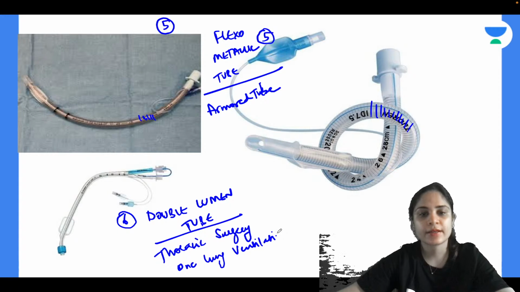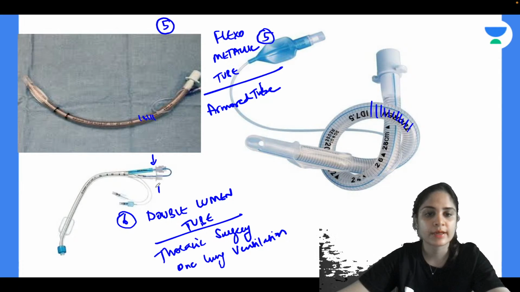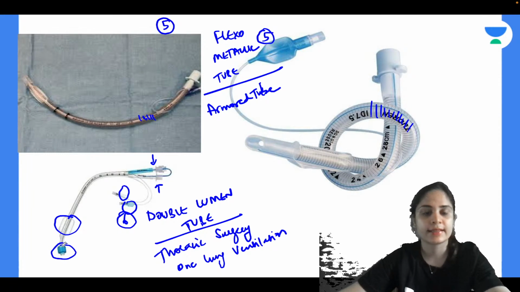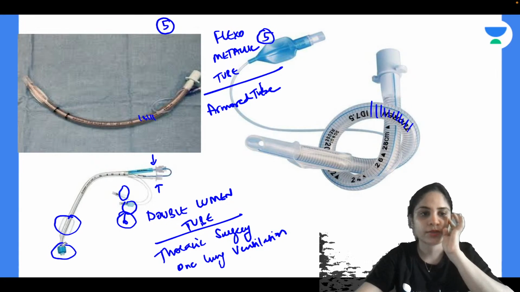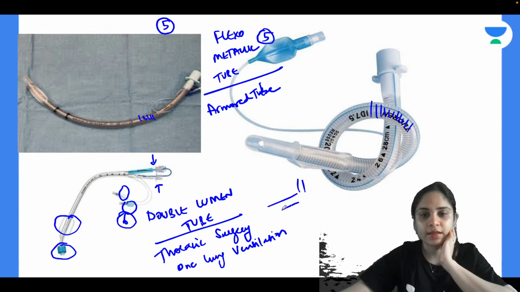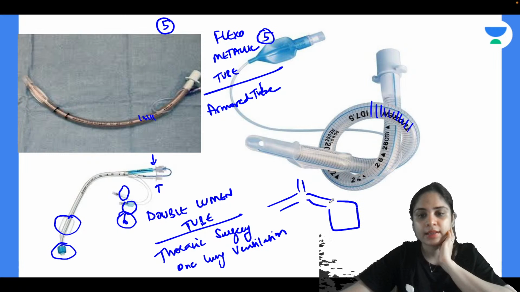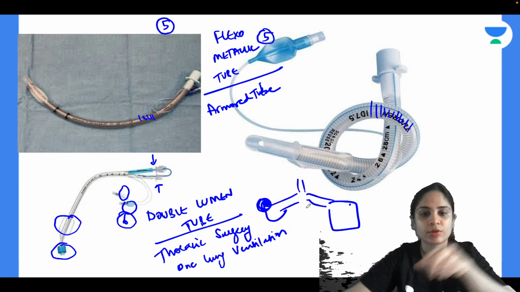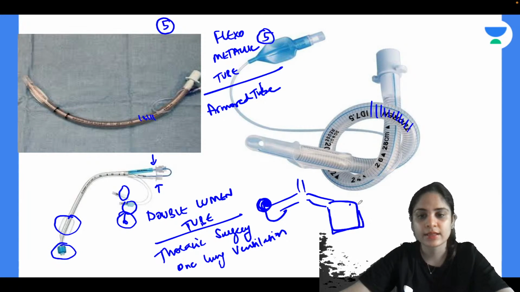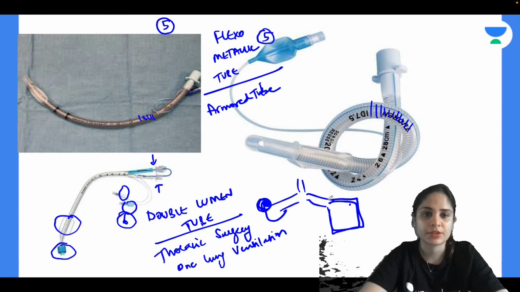So how do you identify a double lumen tube? It's very easy. You can see it has two ends over here, it has two cuffs over here, and pilot balloons over here, and these two pilot balloons will inflate these two cuffs. So that is called the double lumen tube, used for lung surgery. Suppose you want to operate on one lung: this is your trachea, bronchi, and this lung. If the other lung has a tumor, you keep the tumor lung deflated so that you don't cut through the parenchyma of the lung much, and the other lung you inflate to maintain the oxygenation of the patient. So this is the use of your double lumen tube.